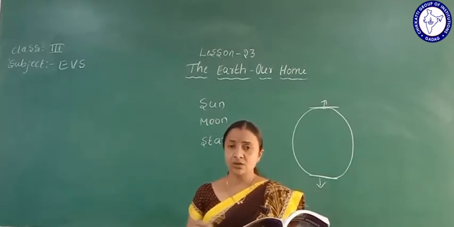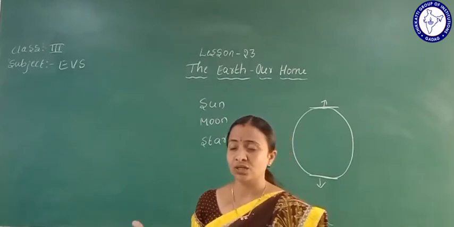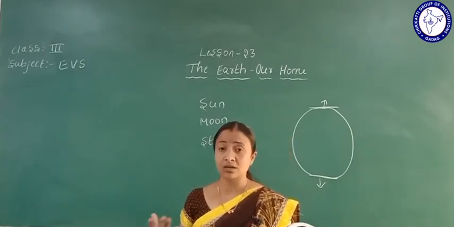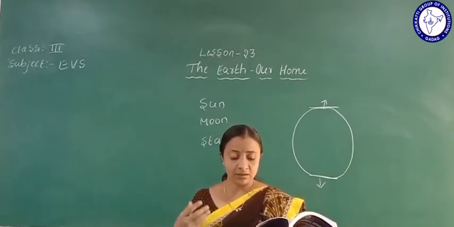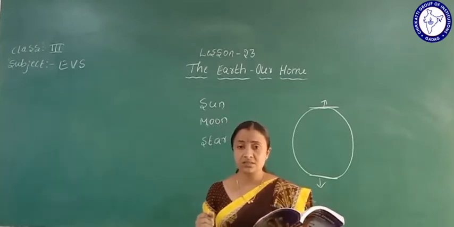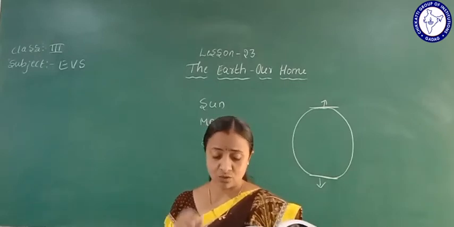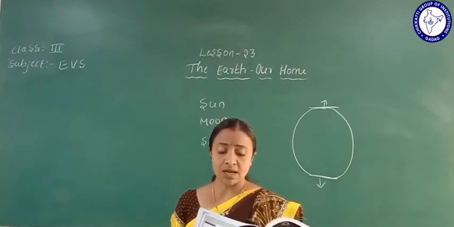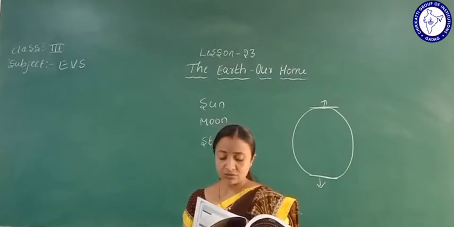We can use solar energy in sunny days, for heating water or cooking food. Then rain is caused by the excess heat of the sun. So these all are the uses of a sunny day.